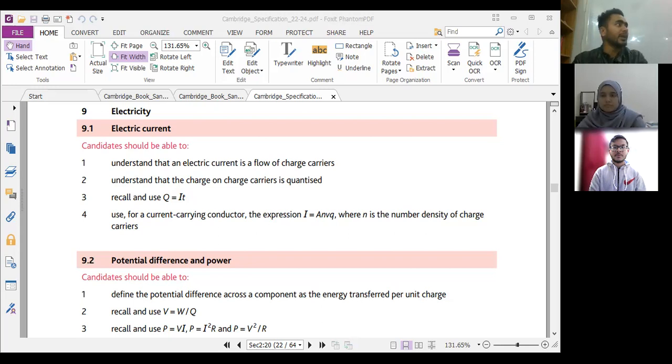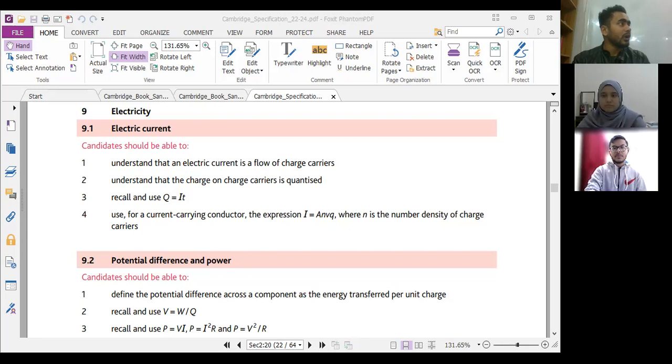Would you get a shock? No. Why? Because it doesn't have enough power to give you that shock. But if you touch a 12 volt battery, you should get a shock, right? Which means it has that amount of energy to give you a shock. So if you connect your metal across a source of power, let's say a DC supply, which is a battery, let's say a 10 volt battery, then electrons will experience a force, and with that force, they will not move randomly anymore. They will all move in one single direction. Are we clear?